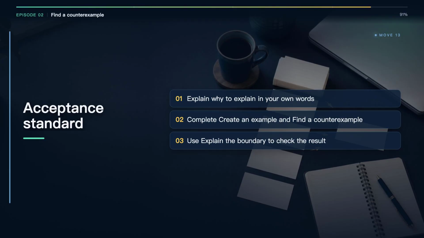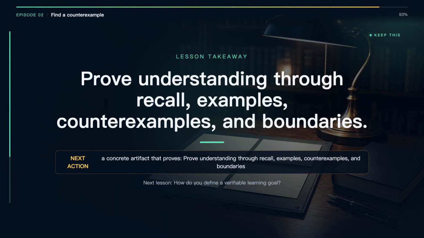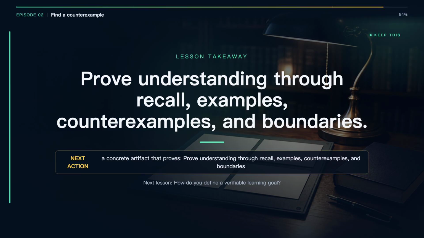If AI supplies the whole chain too early, you lose the evidence of your own reasoning. The right order is learner attempt, targeted feedback, learner revision, and an independent check. Remember, prove understanding through recall, examples, counterexamples, and boundaries. Complete one real practice and save the evidence. Next, we will study how do you define a verifiable learning goal.